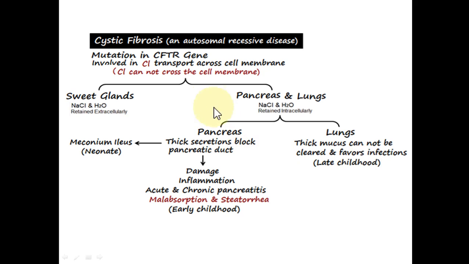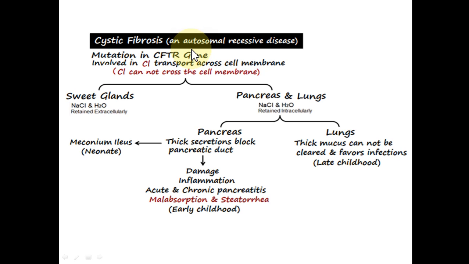Now, summarizing cystic fibrosis, we know that it is an autosomal recessive disease, and in autosomal recessive disease we need two mutated genes. In dominant diseases, one mutated gene is sufficient to cause the disease, but for recessive diseases, we need two mutated copies of the gene.